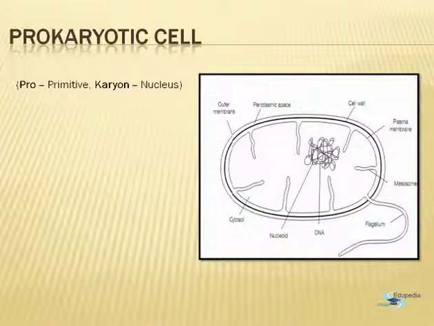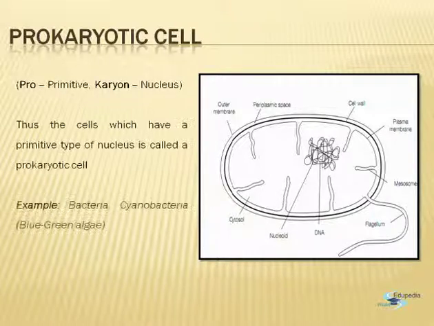Thus, the cell which has a pro or a primitive type of nucleus is known as the prokaryotic cell. The example is bacteria or the cyanobacteria. Now this cyanobacteria is also known as a blue-green algae, but it is not an algae. It has most of the characters which are similar to that of the bacteria.